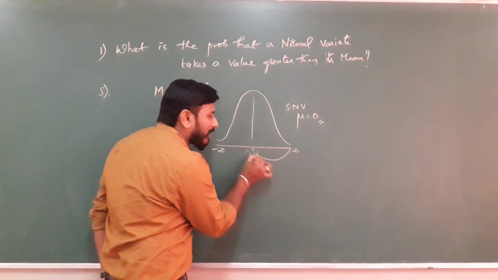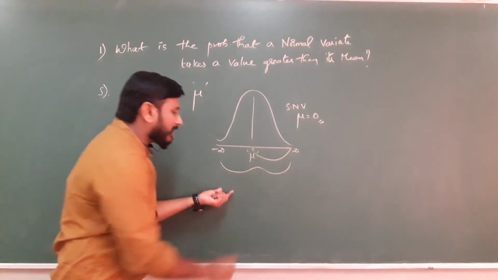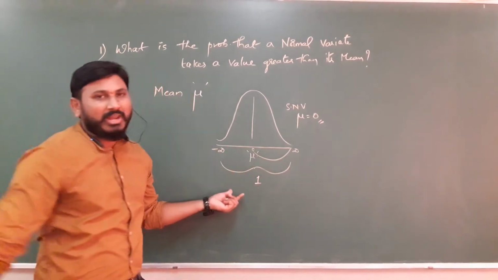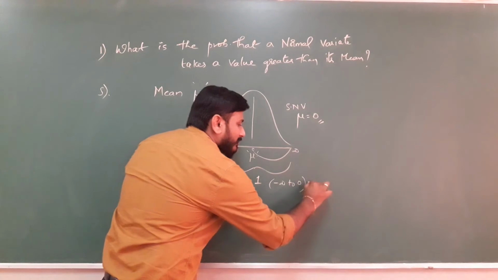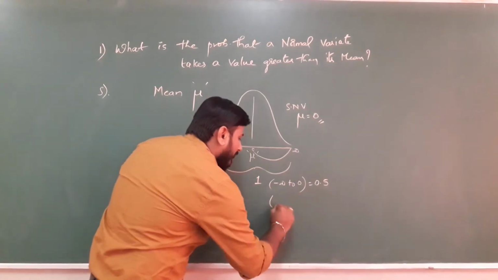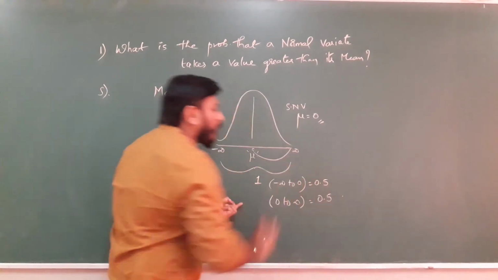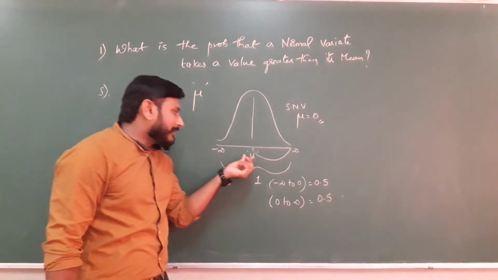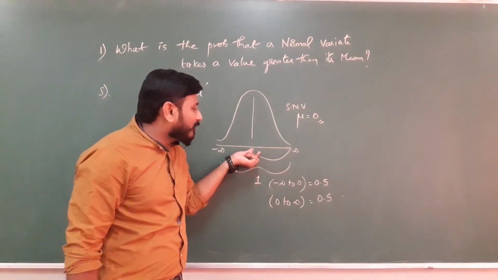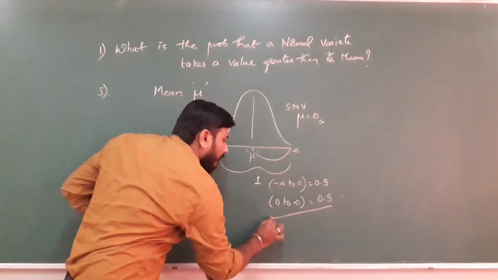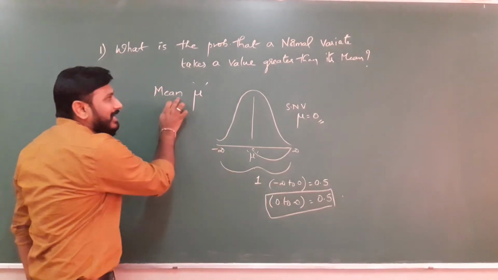What is that area from 0 to infinity? As you all know, the total area under the normal curve is always 1. That means minus infinity to 0, this value is 0.5, and 0 to infinity, this value is also 0.5. Now greater than its mean, nothing but from 0 to infinity. What is the value from 0 to infinity? 0.5.